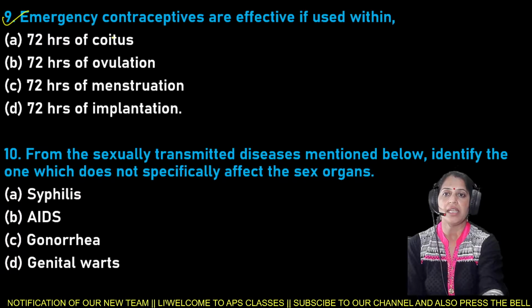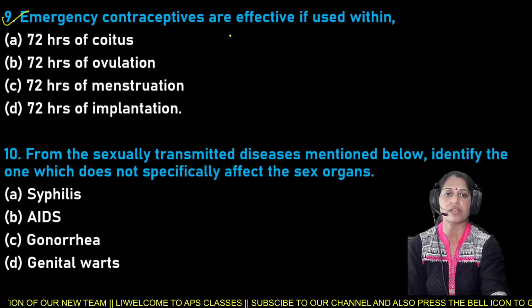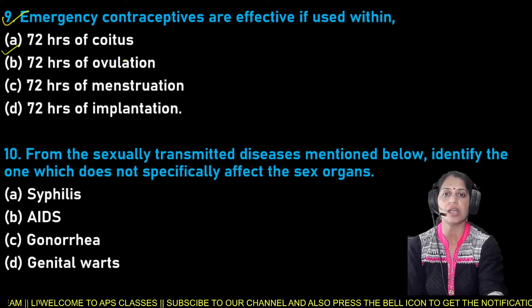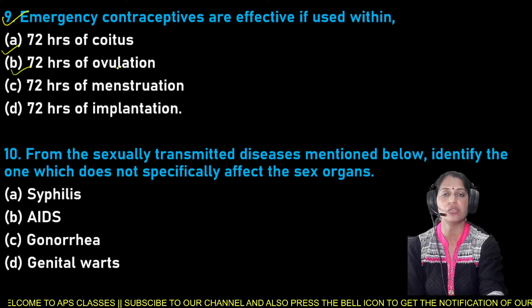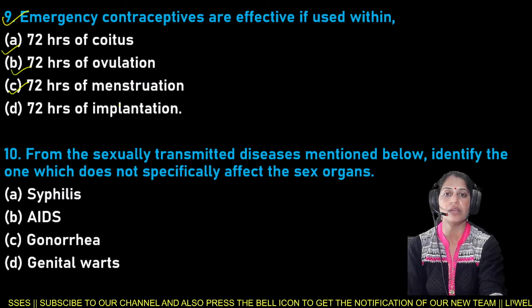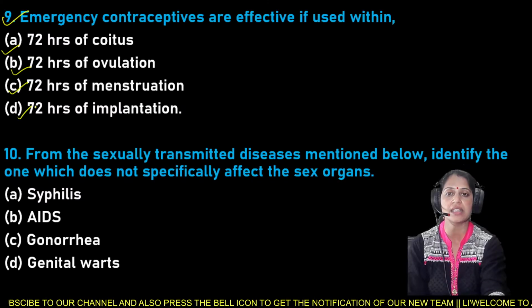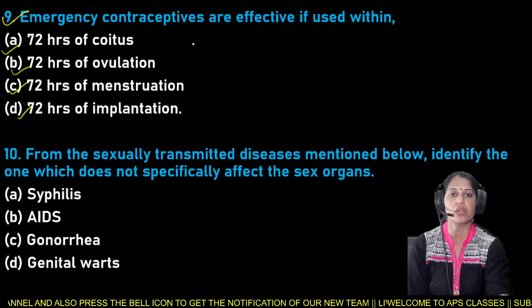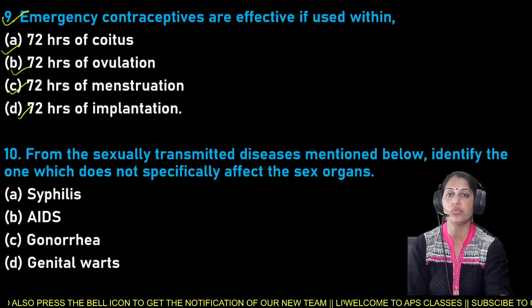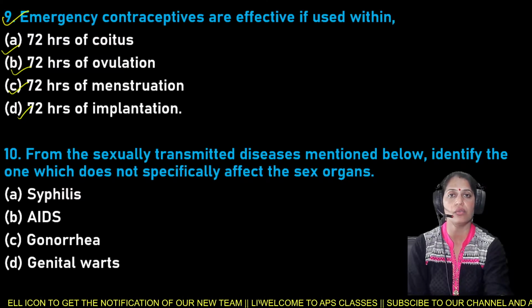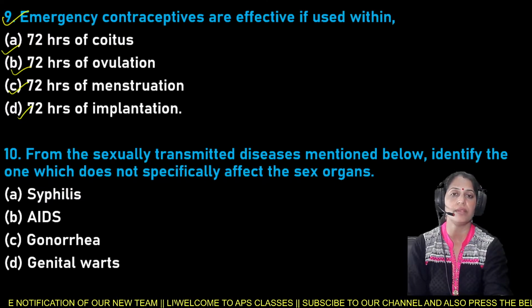Next is the question number 9, and your question number 9 is: emergency contraceptives are effective if used within option A, 72 hours of coitus, B, 72 hours of ovulation, C, 72 hours of menstruation, and D is 72 hours of implantation. Emergency contraceptives are effective if used within either 72 hours of coitus, 72 hours of ovulation, 72 hours of menstruation, as well as 72 hours of implantation.